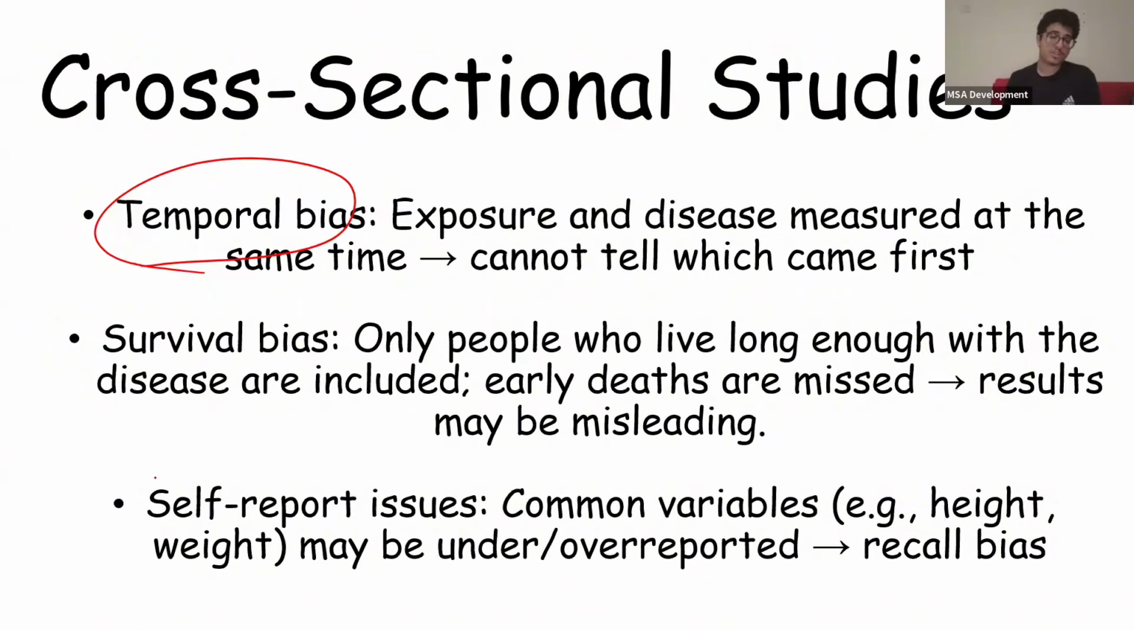Last but not least is self-report issues. Cross-sectional studies are the ones we do with forms. We go around telling people to fill out a form. Common variables like height or weight or age may be misreported, underreported, or overreported. There's a lot of recall bias, okay? Recall bias. That's the issue with cross-sectional studies.